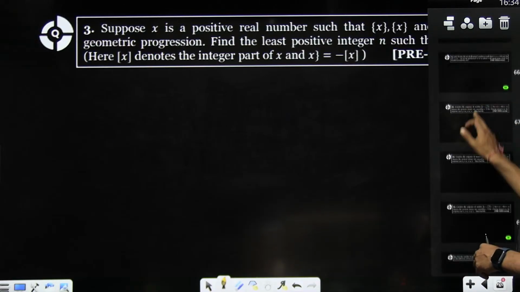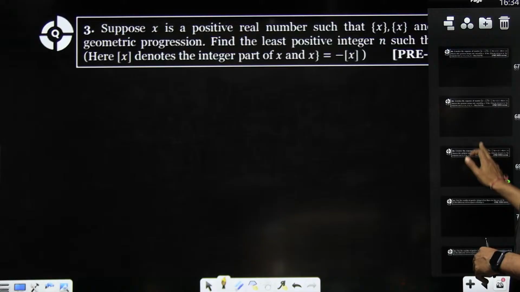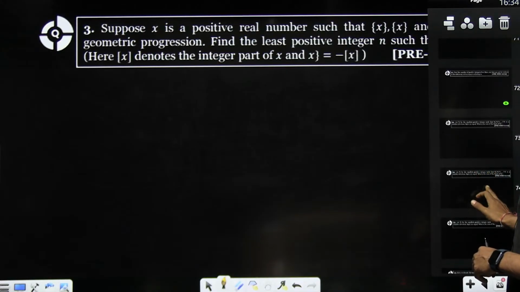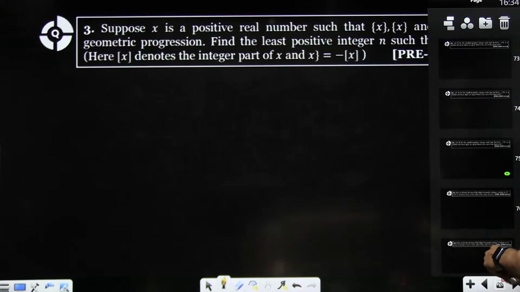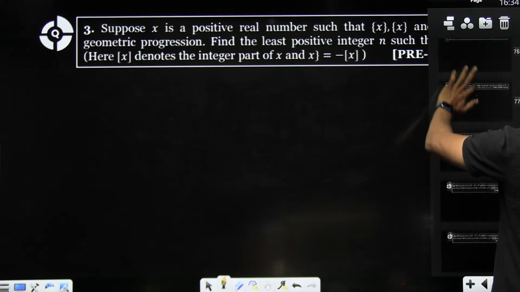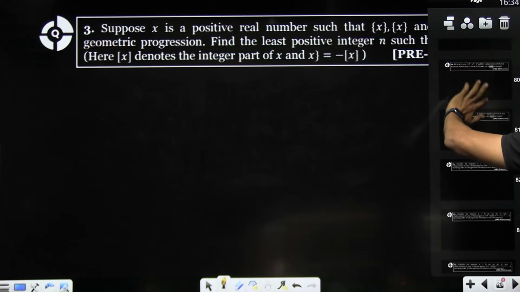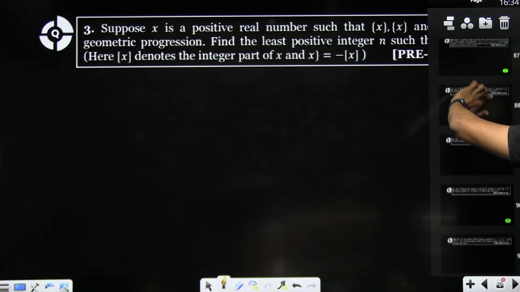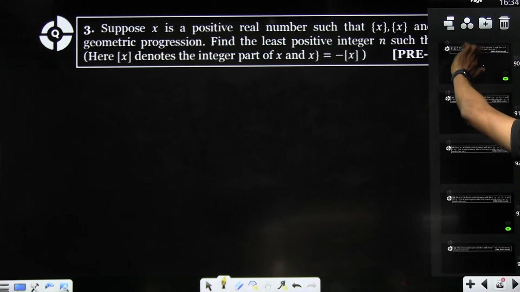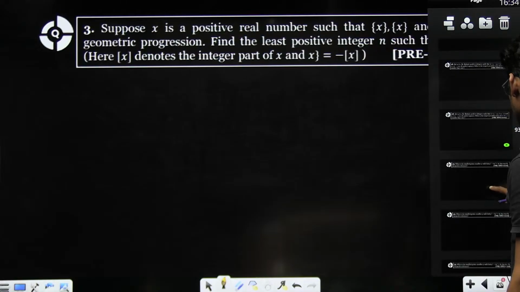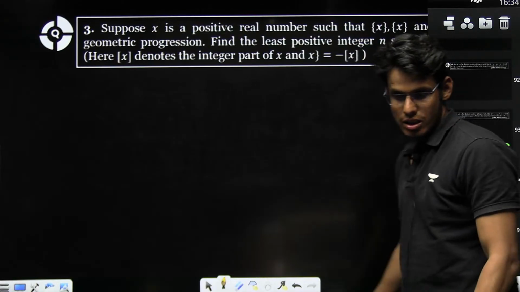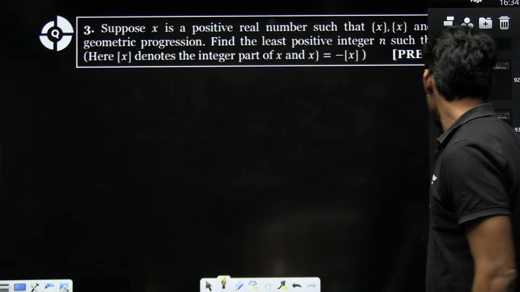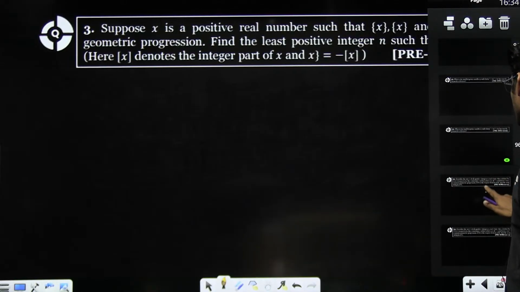Where is 2020? Just a second. We have done till 31.